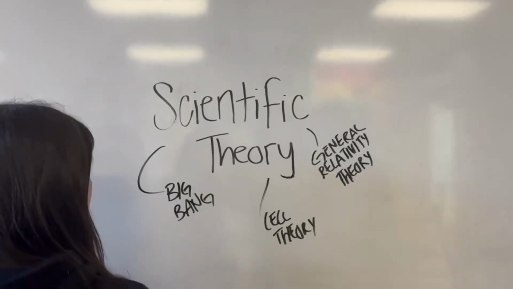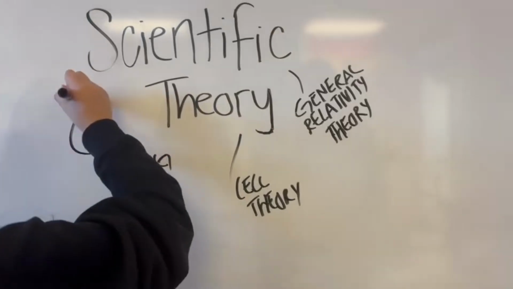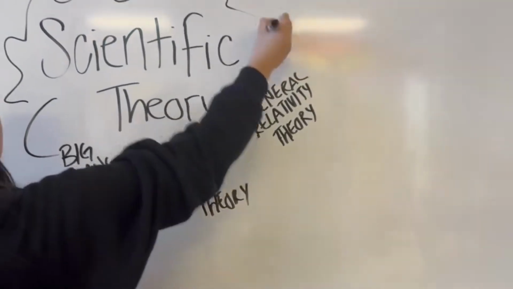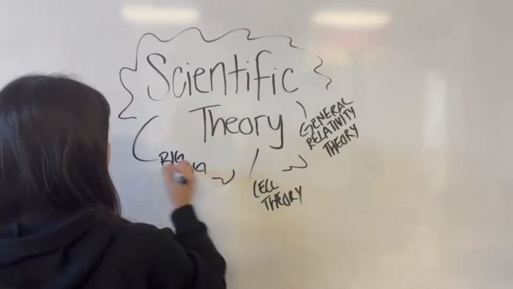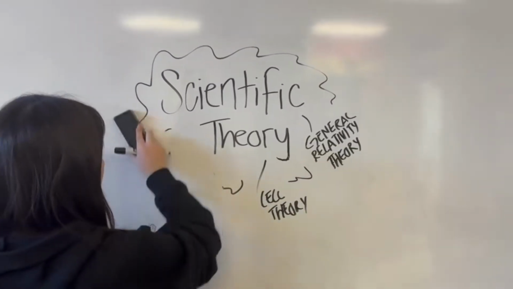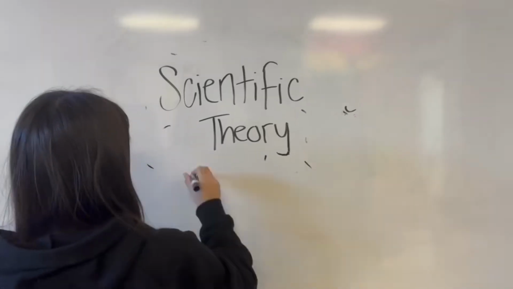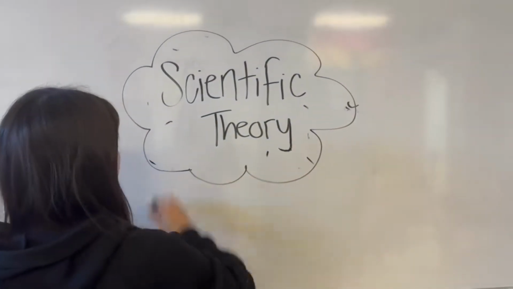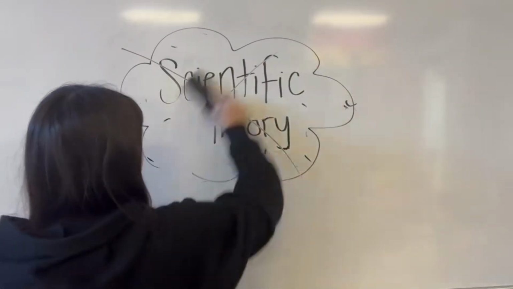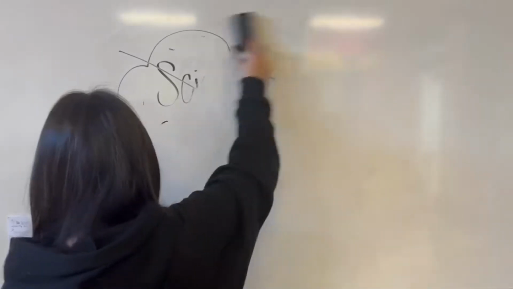There are many theories in science: the Big Bang Theory, cell theory, and the general relativity theory. And scientific theories are different from any regular theory. But what is a scientific theory? A scientific theory is not an educated guess, but an explanation of a scientific event supported by scientific evidence.